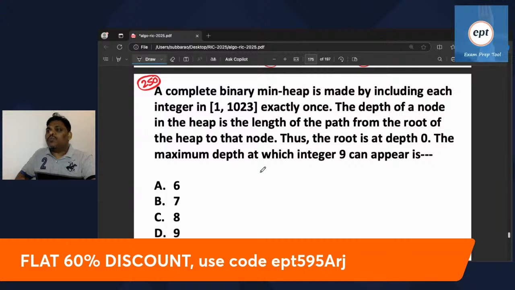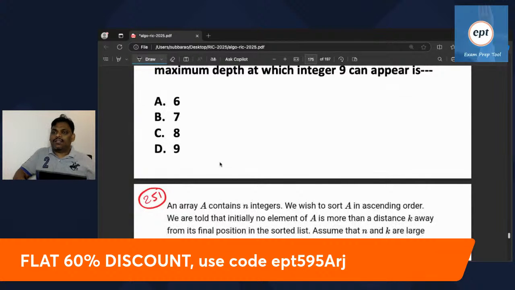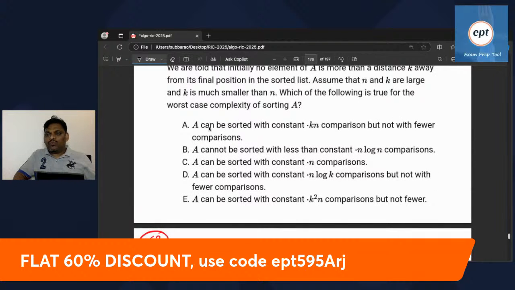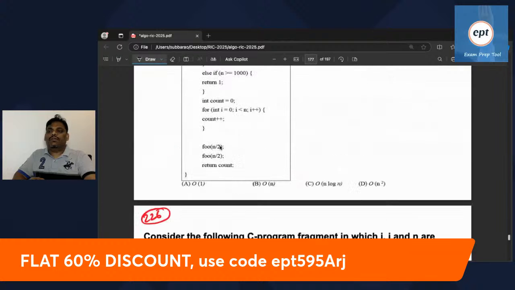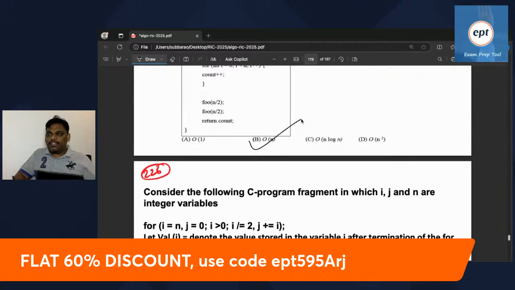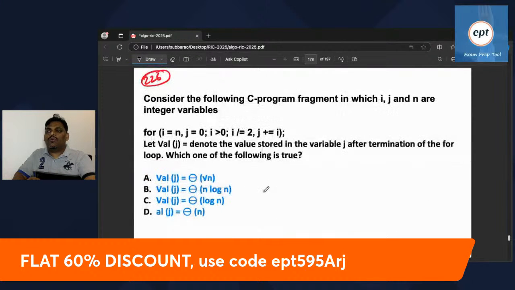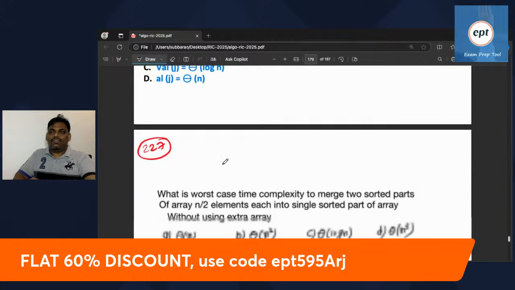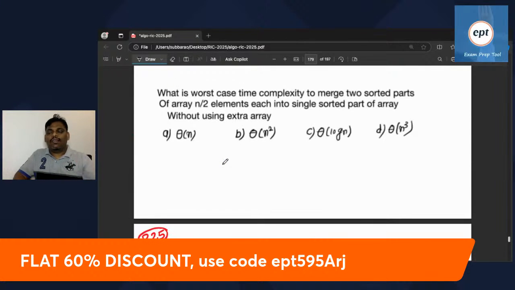And one more thing, let's see here. This problem we already did in the previous class. The answer is 8. We already did this. In the previous class we did this also. The answer is the 4th option, D. This problem also we did. The answer is 1. This problem also we did. The answer is A. We did it in the last class. You can see the last 2 classes. The answer of this one is B.